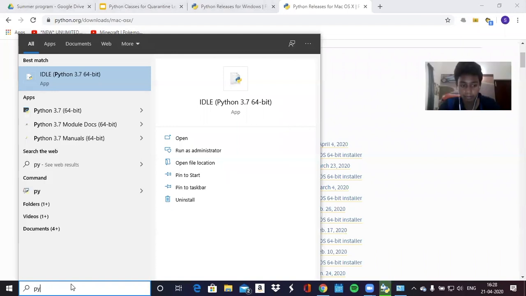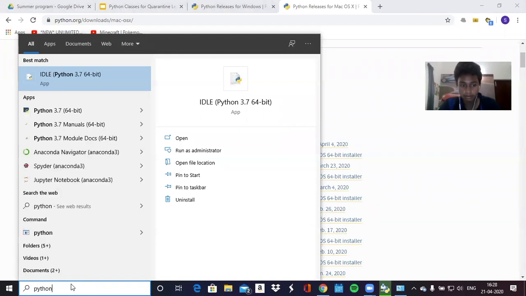Now you type in Python. Are you following? You said you can get it, right? Open the app, and once you type in Python, there should be this that shows up as best match. This thing over here. That's all you have to do on that.